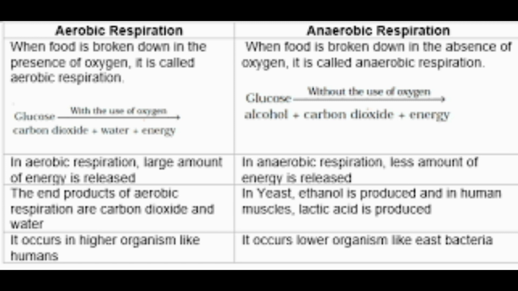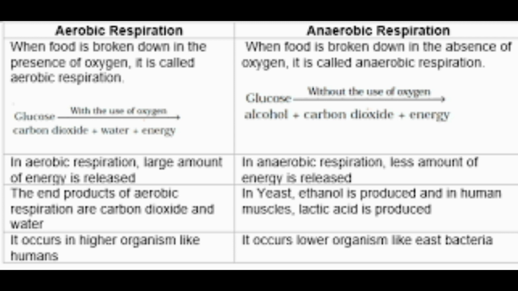So you can see two cases. In yeast, the conversion of glucose into alcohol, carbon dioxide and energy. Energy is produced; in both respirations energy will be produced. In aerobic respiration oxygen is present, in anaerobic respiration oxygen is absent.